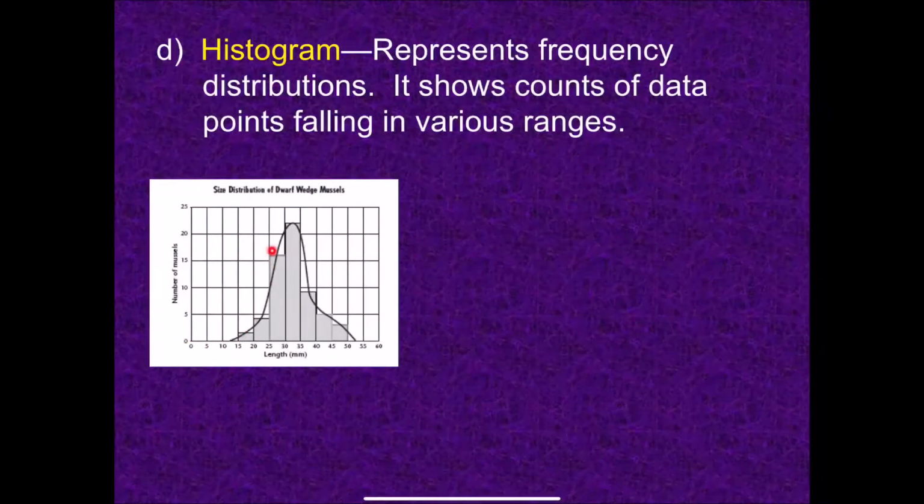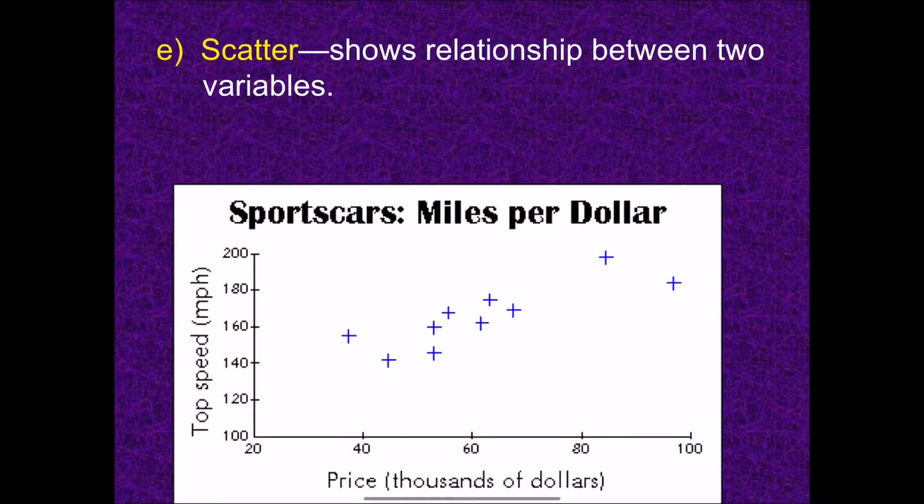And it should technically be a line graph, but histograms are traditionally shown as bar graphs, and then you usually draw a smooth line over it. It's a bar graph because you're counting the category. So you're looking at a mussel that's between 25 and 30 over here, and this is how many you had, right? You have discrete data, but it's actually continuous data, so you draw the line through it.